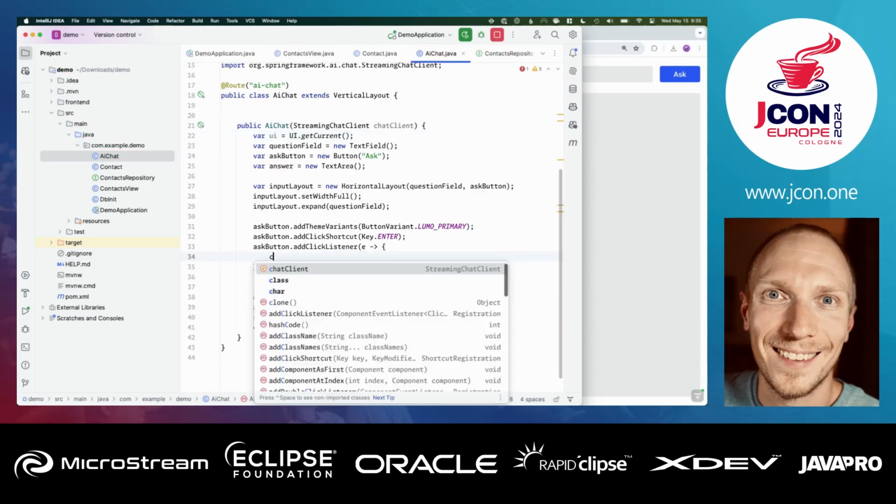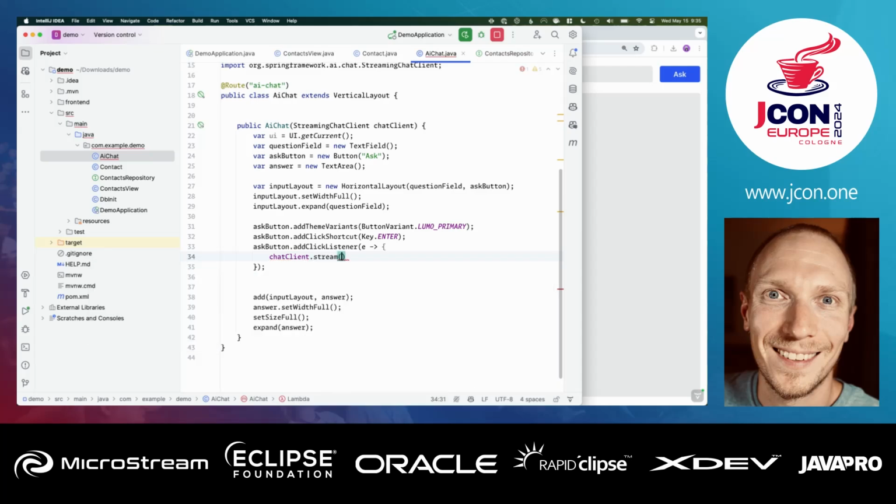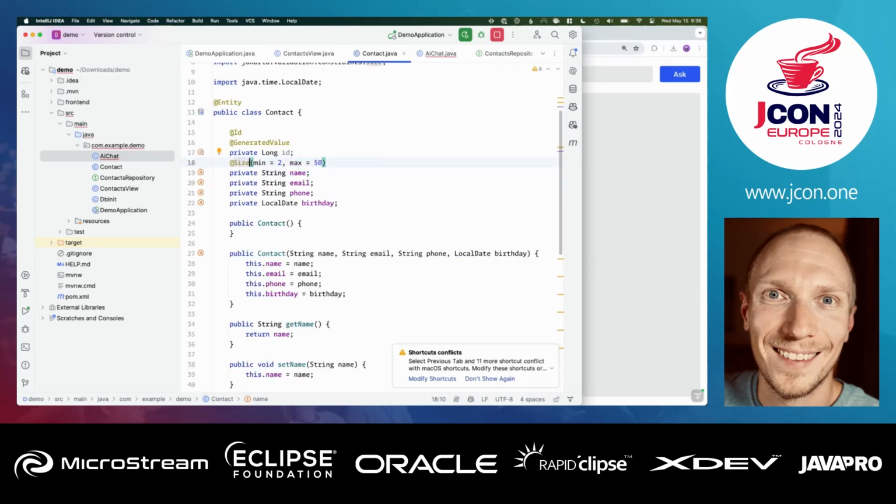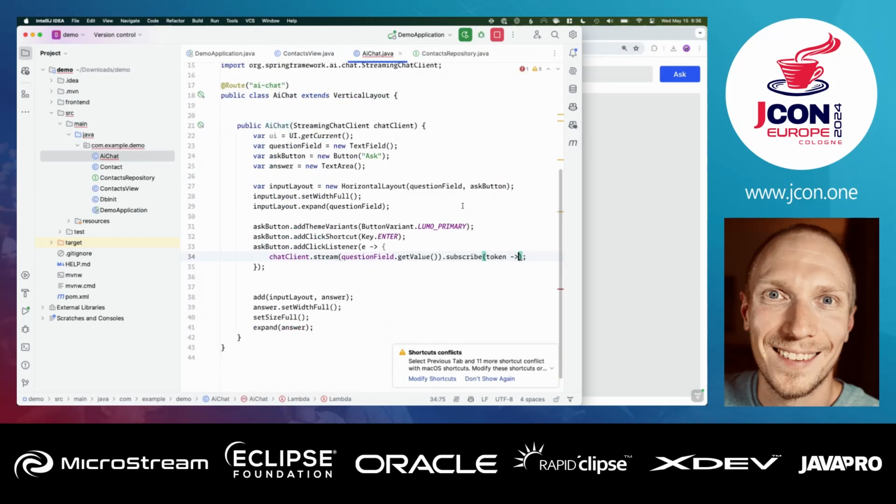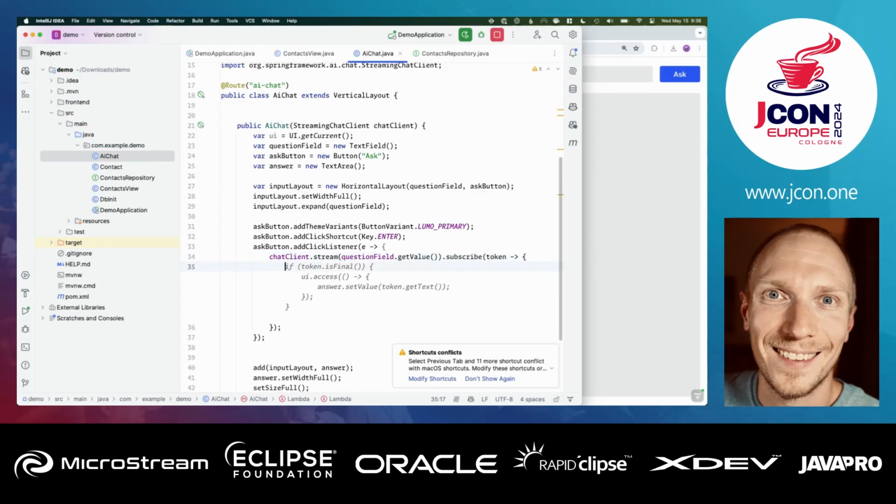So we're going to take our chat client. We're going to call stream in this case instead of call, and pass in, again, the question. But in this case, we are going to call subscribe. What we're going to get from there is a token. LLMs, large language models, generate text by tokens.